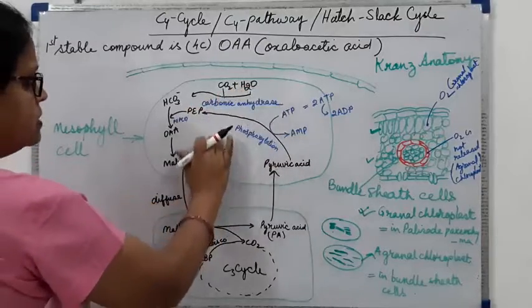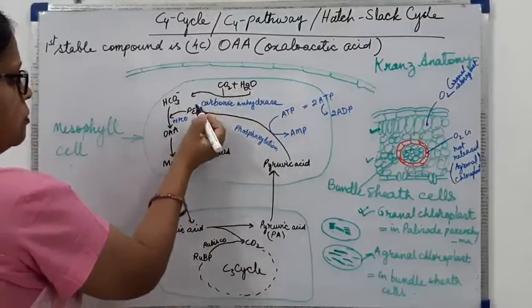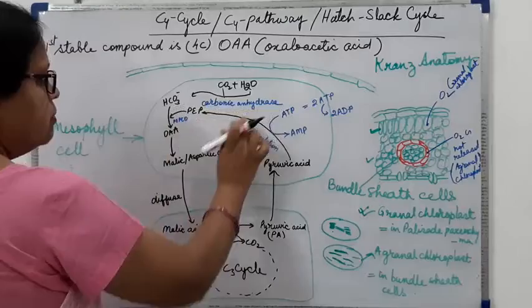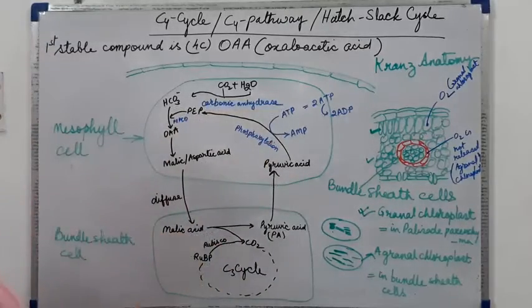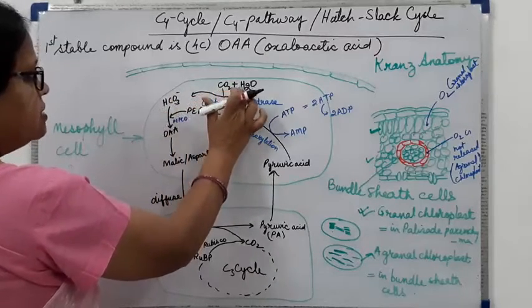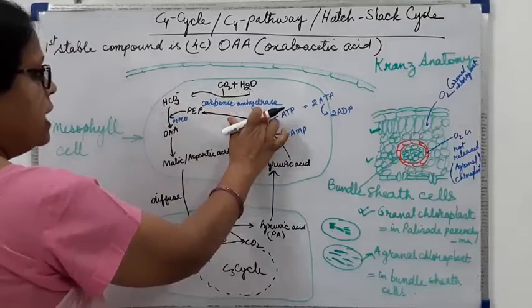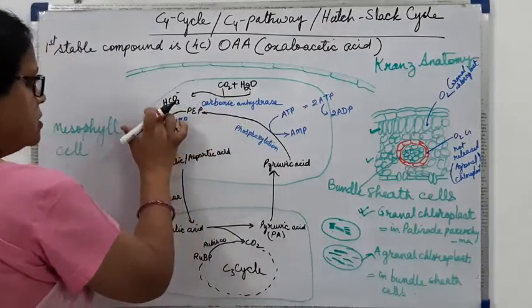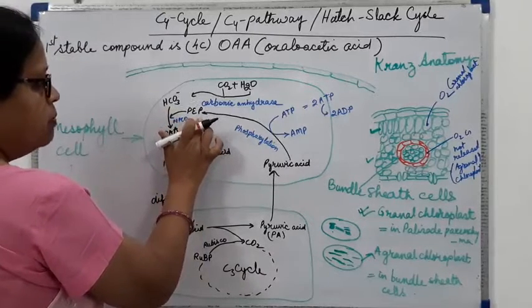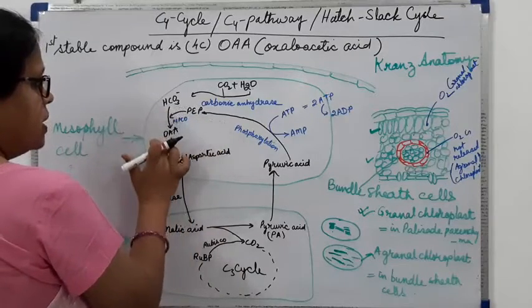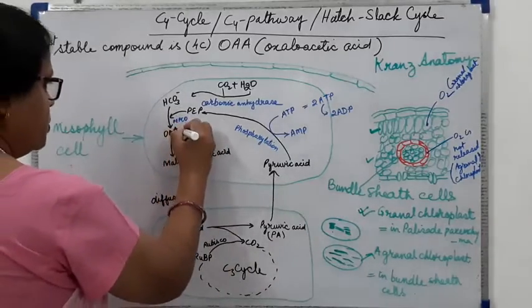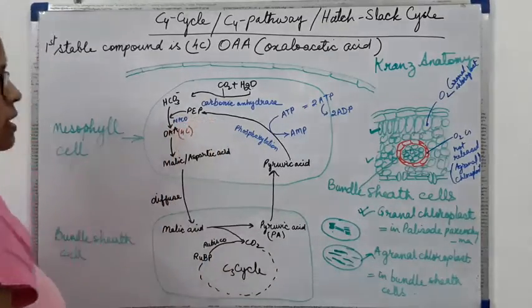In the mesophyll cells, carbon dioxide and water form bicarbonate in the presence of carbonic anhydrase. Means carbonic acid is formed by the addition of carbon dioxide and water in the presence of carbonic anhydrase. And carbonic acid, with the action of phosphoenol pyruvate, becomes oxaloacetic acid, that is the 4-carbon compound.